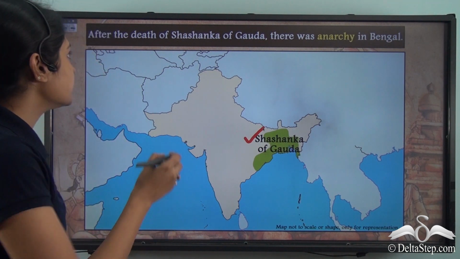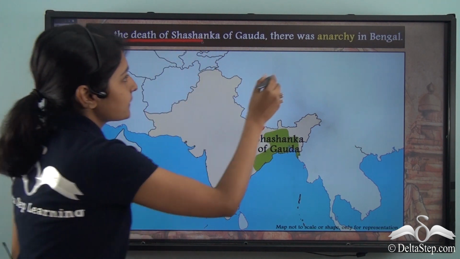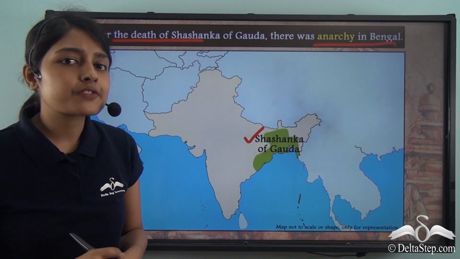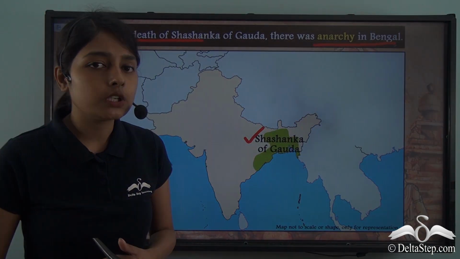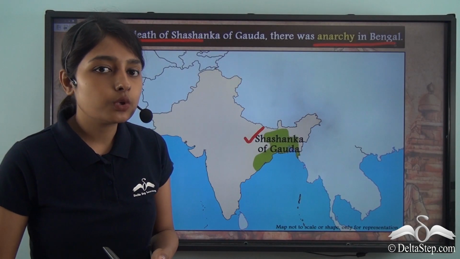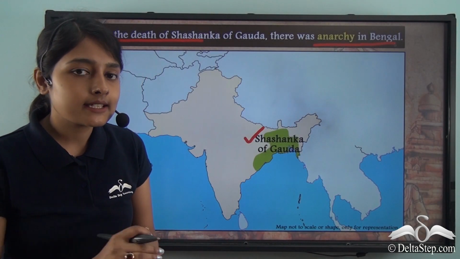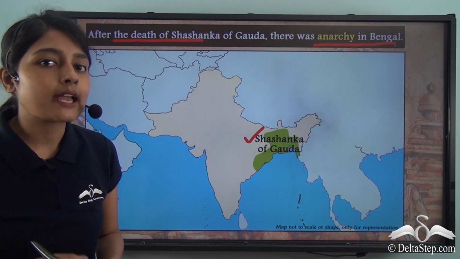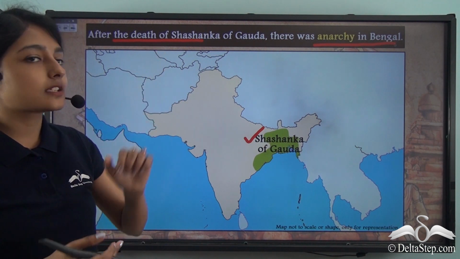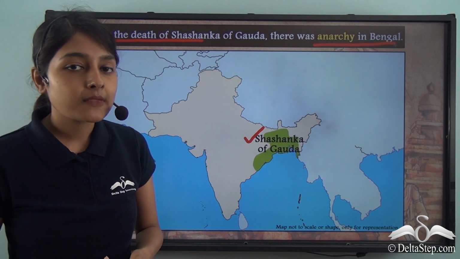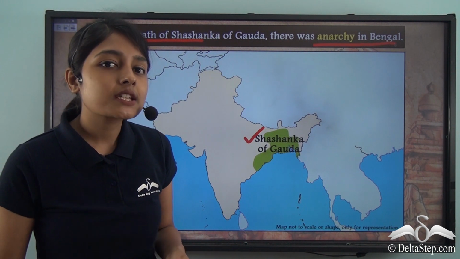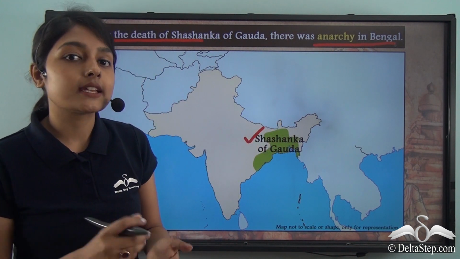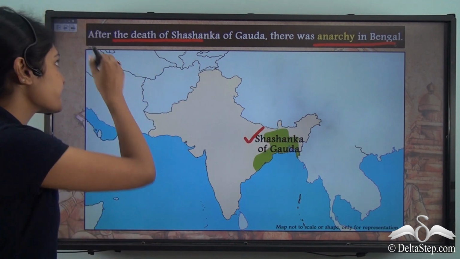So, Shashanka of Gaura was ruling this region in Bengal. But after the death of Shashanka, there was anarchy in Bengal. Now, this was an obvious repercussion of the death of a ruler. Because after the death of a ruler, if there is no legal ascendant to the throne, there will be anarchy. And the same thing had happened in Bengal after the death of Shashanka of Gaura. Now, let us find out what happened after there was anarchy in Bengal and how this anarchy came to an end.